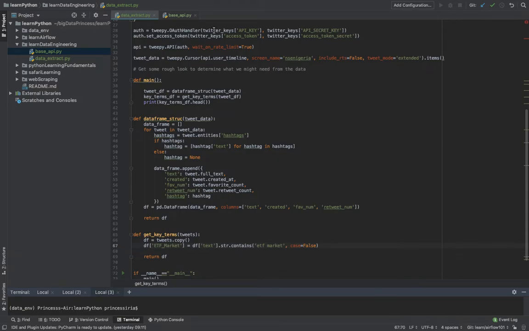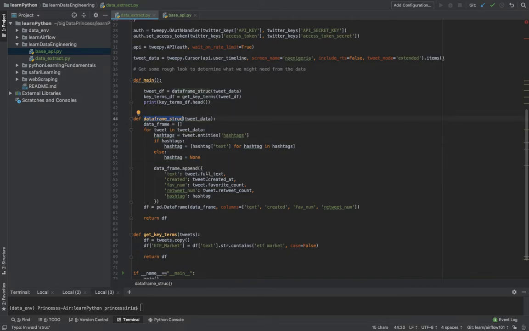I have my Twitter account, the API, the token, and all of that set up. I have the Nigerian Stock Exchange market screen name, and that's what I'm looking at. I create a basic data frame structure.